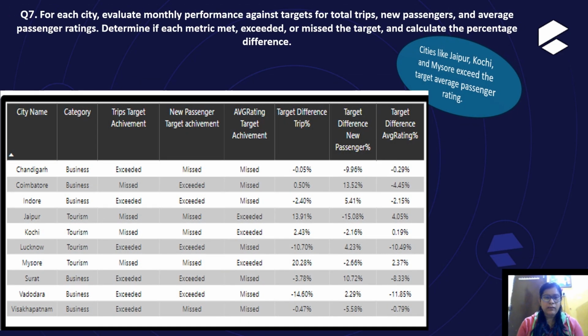For each city, evaluate monthly performance against targets for total trips, new passengers, and average passenger rating. Determine if each metric met, exceeded, or missed the target. Calculate the percentage difference. As per the trip achievement and the target difference percentage, cities like Jaipur, Kochi and Mysore exceeded the target average passenger rating, while all the other cities missed the target.